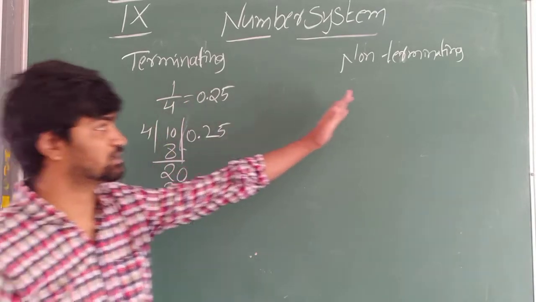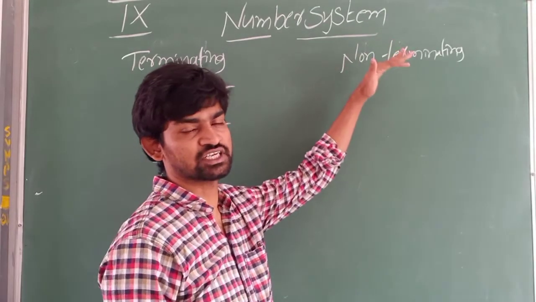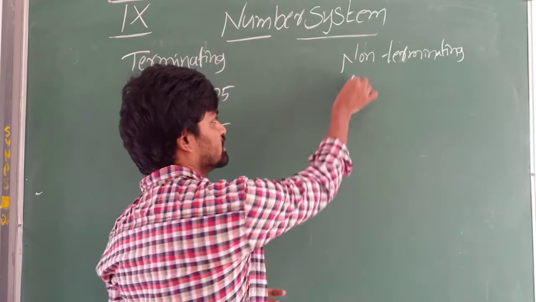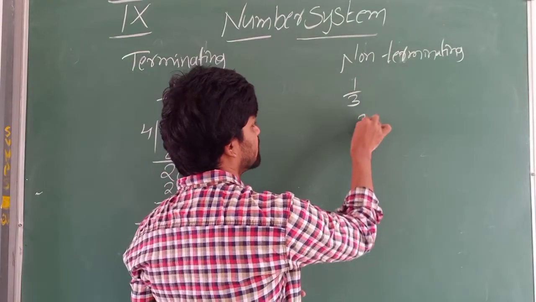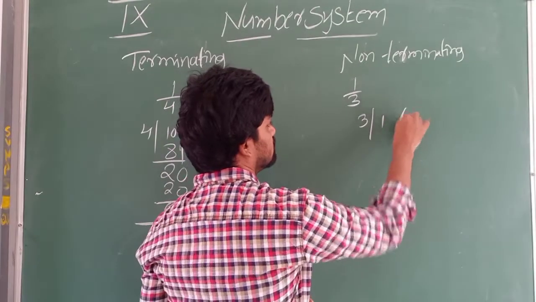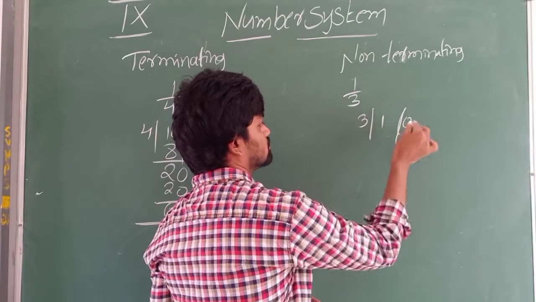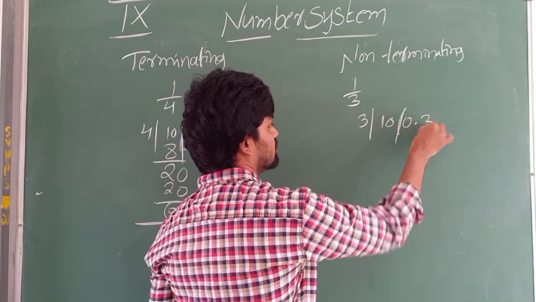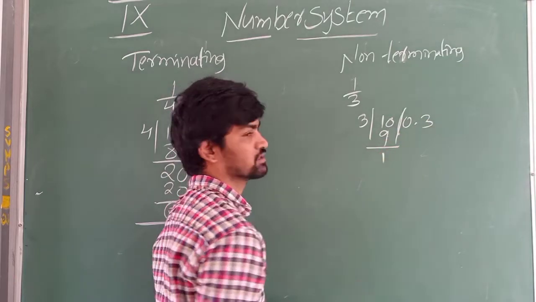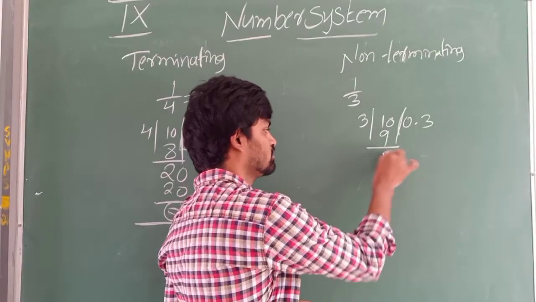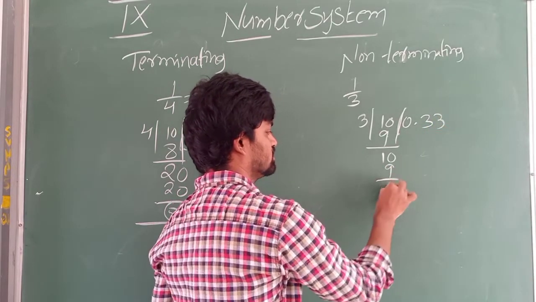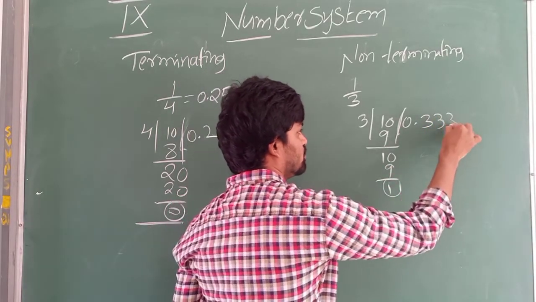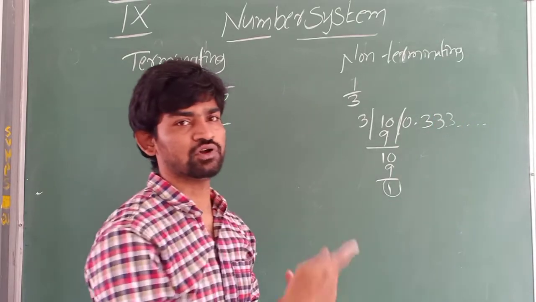But the decimal expansion of non-terminating rational numbers will not end. Take 1 by 3. If you divide 1 by 3, how many times? 3 times, 9, remainder again 1. Again we have to take 0, and again we will get the same. So this 3 will keep on repeating.